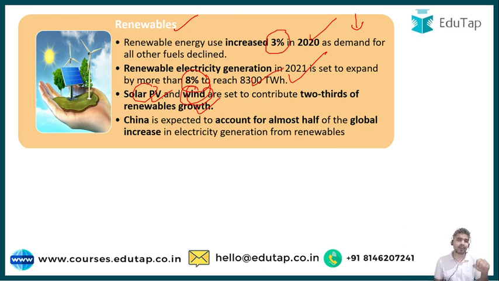And one more important thing: the major proportion of electricity generation from renewables will be led by China, as it is expected to account for almost half of the global increase in electricity generation.